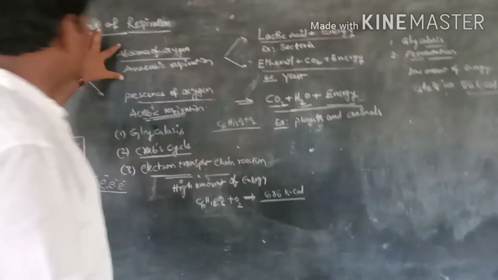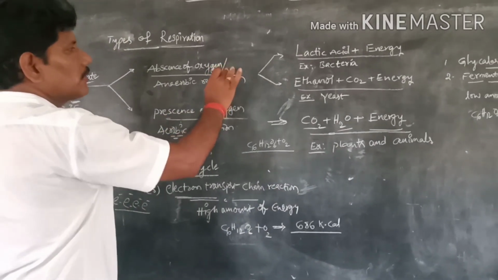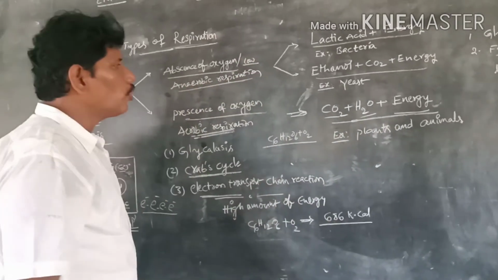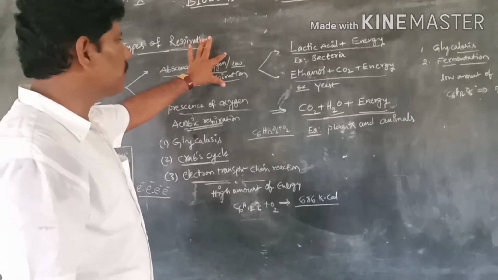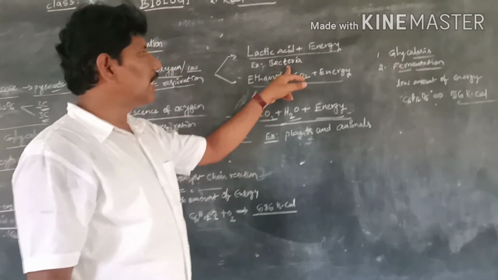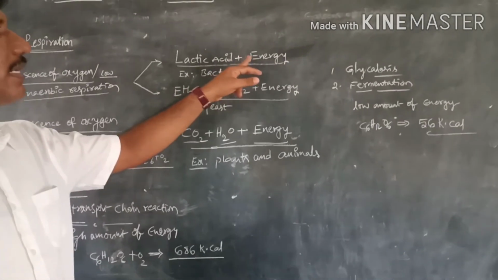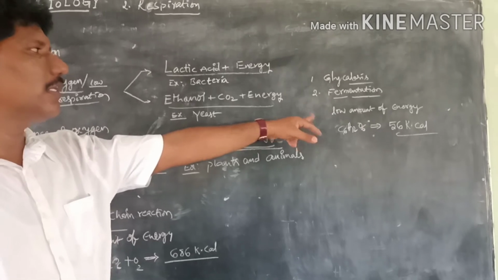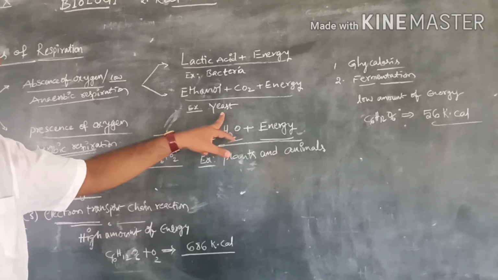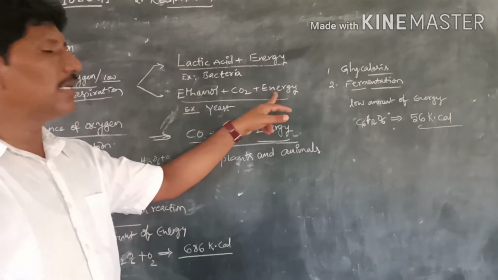The second type of respiration occurs in the absence of oxygen or a very low amount of oxygen. This is called anaerobic respiration. It is a special kind of respiration which occurs in bacteria and yeast. In bacteria, they form lactic acid, with accumulation of the lactic acid, and they release a little amount of energy. Whereas in yeast, through the fermentation process, yeast cells produce ethanol as a byproduct, apart from carbon dioxide and energy.